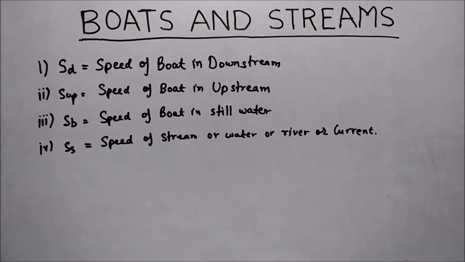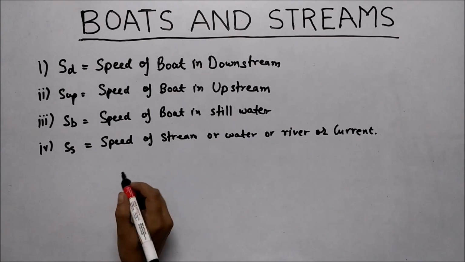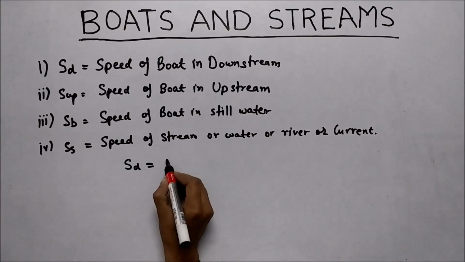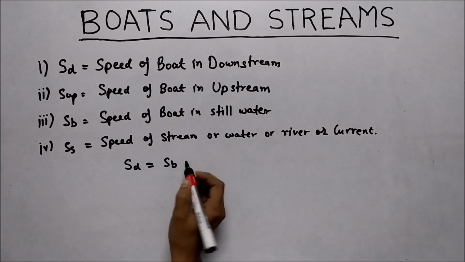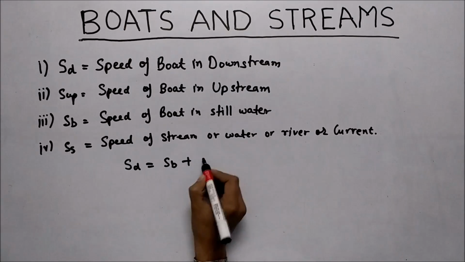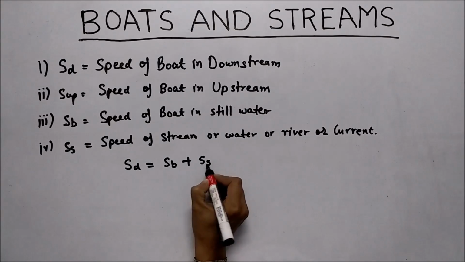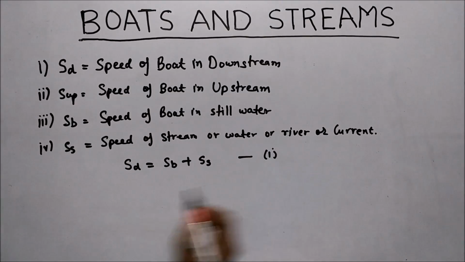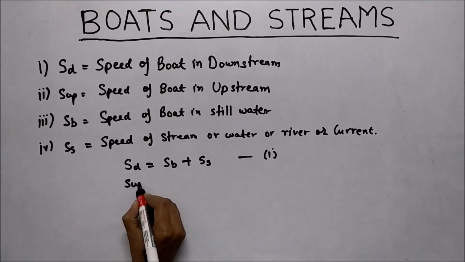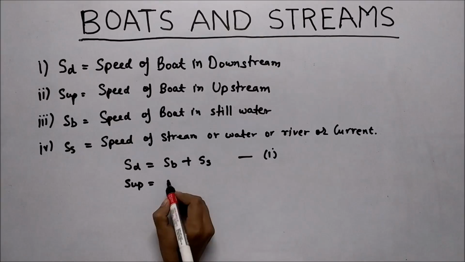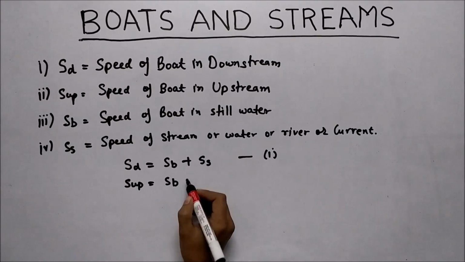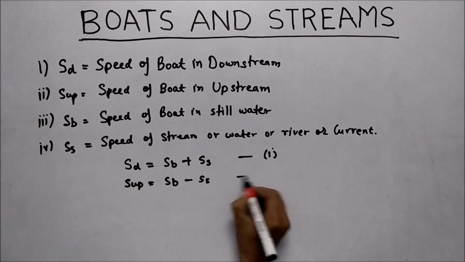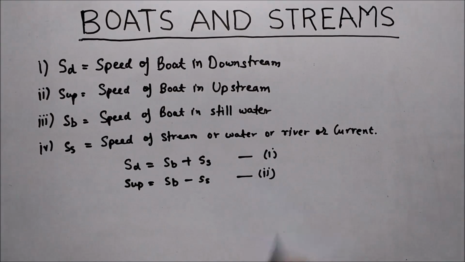Now we will apply this notation in formula, that is SD, speed of boat in downstream, is equal to SB, speed of boat in still water, plus SS, that is speed of stream. This is our equation number 1. Now S up, that is speed of upstream, is equal to speed of boat minus speed of stream. That is equation number 2.